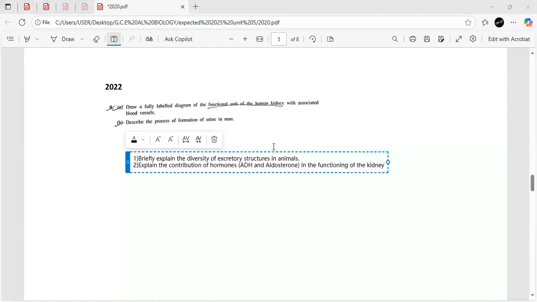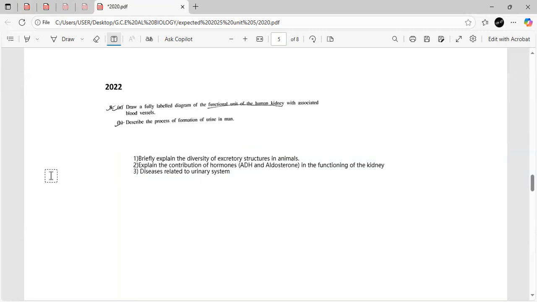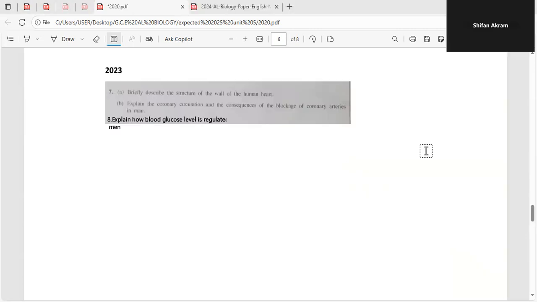And there can be another question on diseases related to the urinary system. So let me write that down too. So they might ask you about the diseases that are connected with the urinary system. So these are three essays based on excretion and kidneys. So please go through these three parts, so that you can be prepared. Okay, now let's go through the 2023 paper.